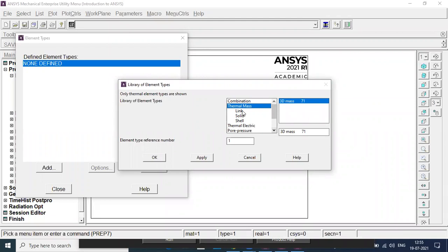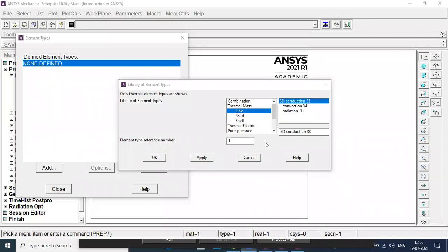Now just go to thermal field. Which elements are available? Conduction, convection, radiation. Are you able to see the difference? All of you, can you see the difference?